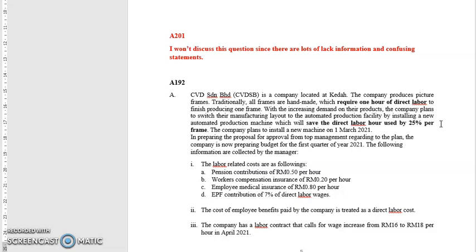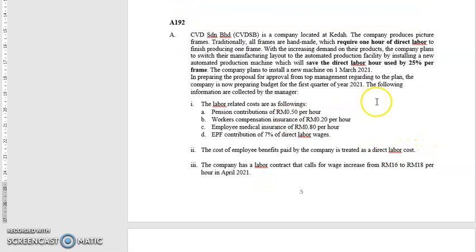In preparing the proposal for approval from top management regarding the plan, the company is now preparing the budget for the first quarter of year 2021. The following information was collected by the manager. The labor related costs are as follows: pension contributions, worker compensation, employee medical insurance, and EPF contribution.